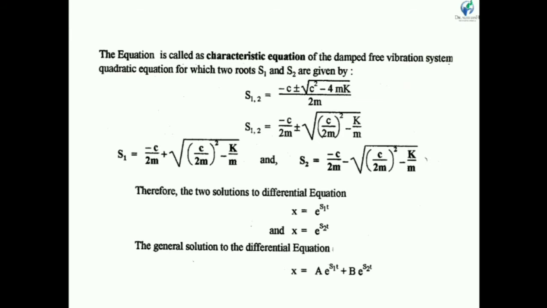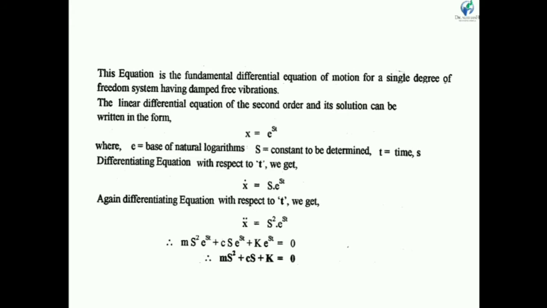A quadratic equation always has two solutions, s1 and s2. In a quadratic equation a x square plus b x plus c, which is similar to this equation, here a is equal to m, b is equal to c, and c is equal to k.